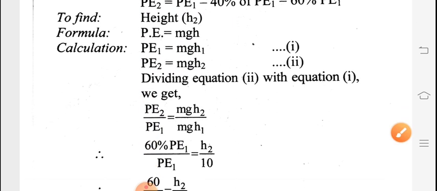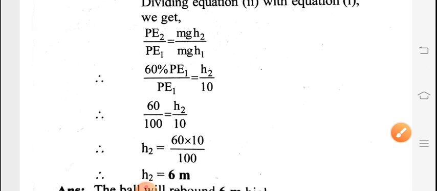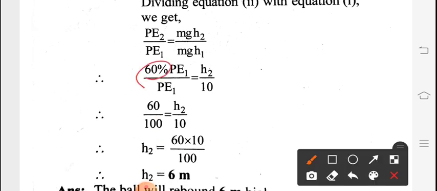Now we will divide these two equations, 1 and 2. PE2 divided by PE1 is equal to mgh2 divided by mgh1. We know PE2 is 60% of PE1, upon PE1, is equal to h2, which we don't know, upon h1, which is 10. So PE1 gets cancelled out, and 60% means 60 divided by 100 is equal to h2 divided by 10.